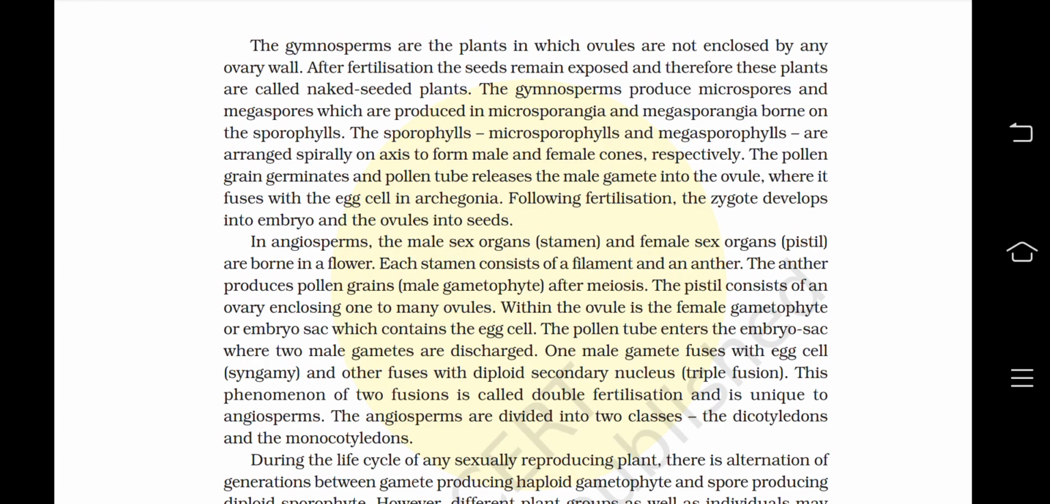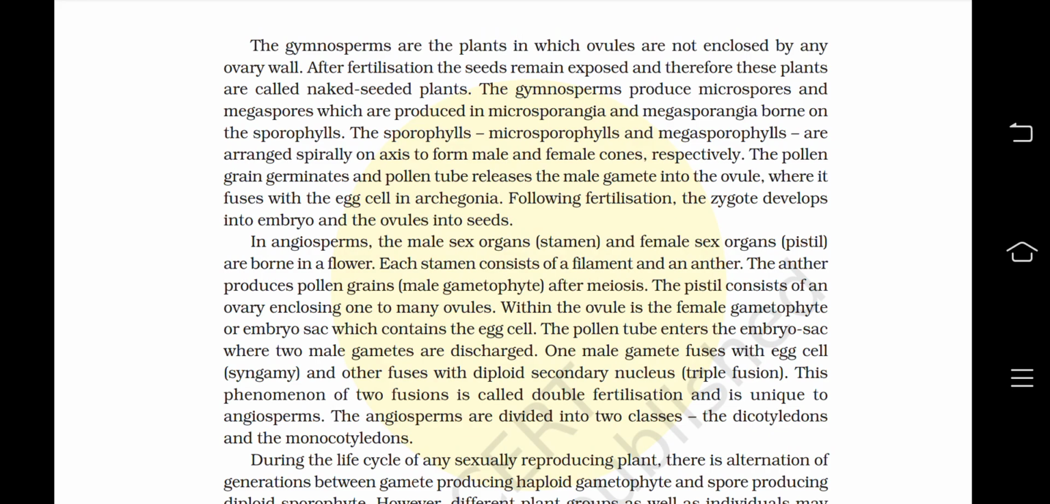The pistil consists of an ovary enclosing one to many ovules. Within the ovule is the female gametophyte or embryo sac, which contains the egg cell. The pollen tube enters the embryo sac where two male gametes are discharged. One male gamete fuses with the egg cell, syngamy, and the other fuses with the diploid secondary nucleus, or triple fusion. This phenomenon of two fusions is called double fertilization and is unique to angiosperms.